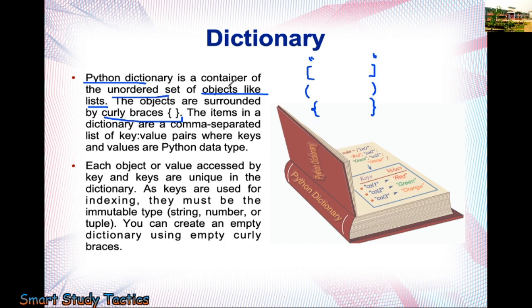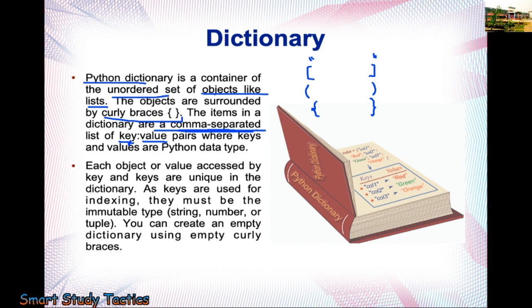The items in the dictionary are separated by a comma. Is this clear to all of you? And they are associated with keys and values. Make sure keys are immutable. The dictionary is mutable, but keys are immutable. Now think in such a way that we cannot change the word. We can find some different meaning. One word can have different meanings, but we cannot change the particular word in the dictionary. Just as we have in an English dictionary, similarly we have in the Python dictionary.